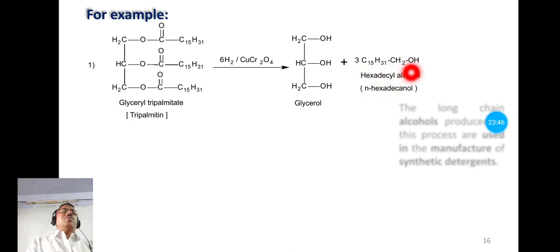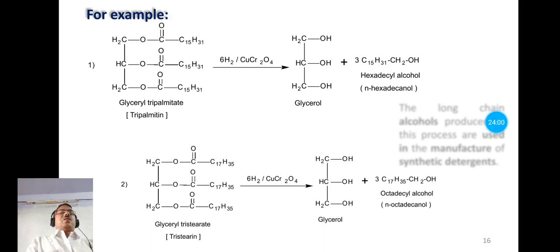This is the simple alcohol and this is the complex alcohol. Means this is a polyhydric alcohol, this is a monohydric alcohol, and this process is nothing but hydrogenolysis.